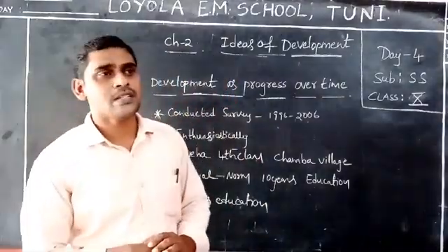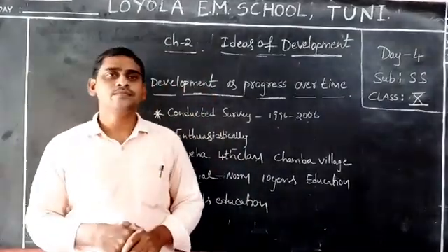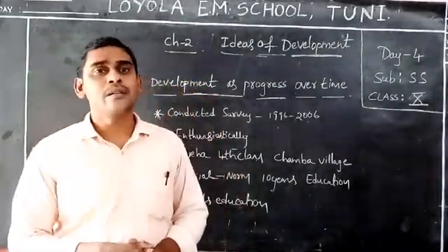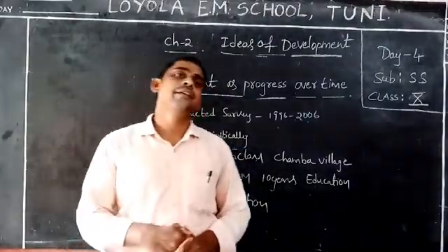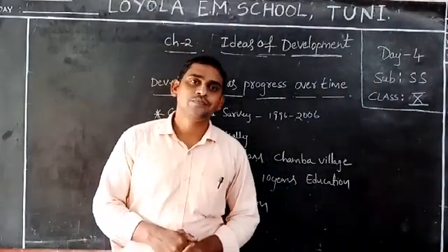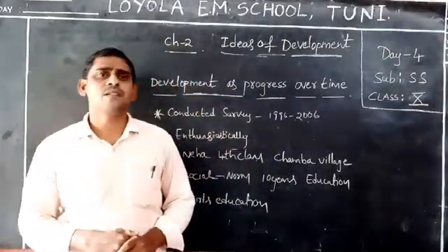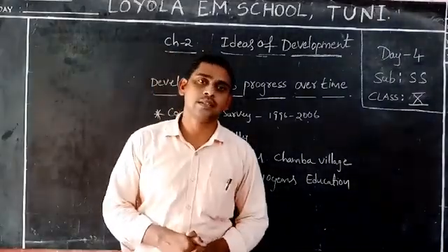What are their ambitions? The higher class students mainly want to become a policeman, teacher, doctor, lawyer. These are the dreams of the students who are studying in higher classes.